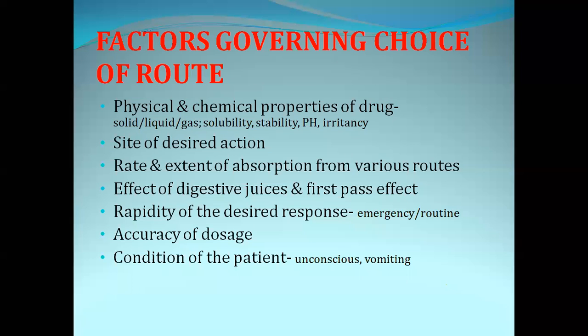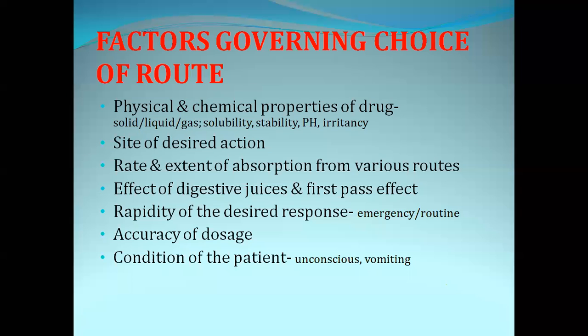As I said earlier, because of first pass effect, let's take drug A administered at a dosage of 100 mg. Because of first pass metabolism, only 90 will enter into the systemic circulation. With a few drugs, only 10% will enter. To maintain the accuracy of dosage also, we'll choose either the enteral, parenteral, or local route of drug administration. Next one is condition of the patient.